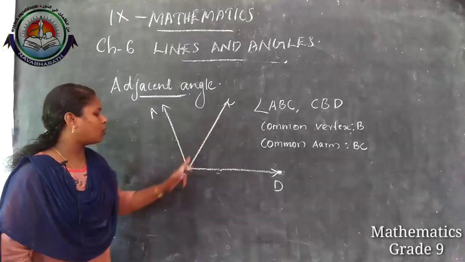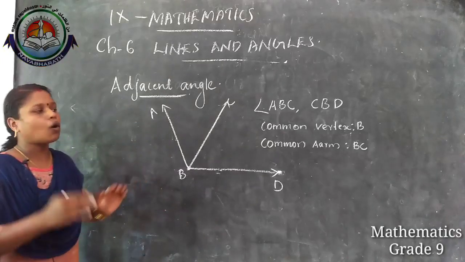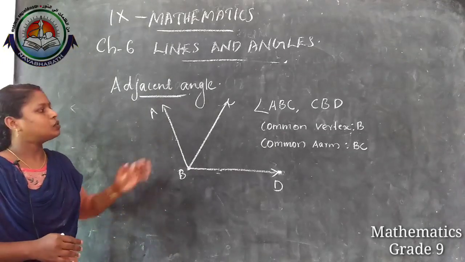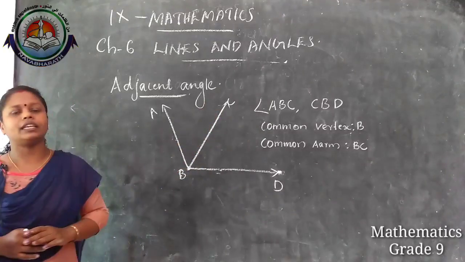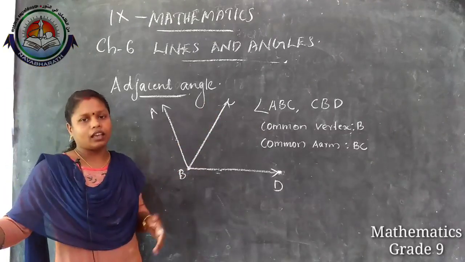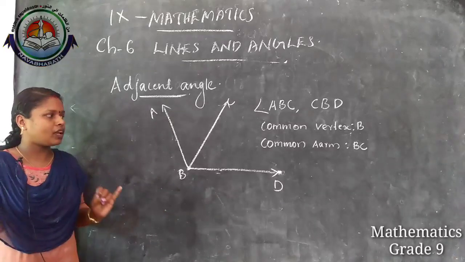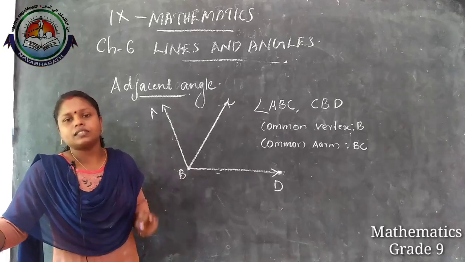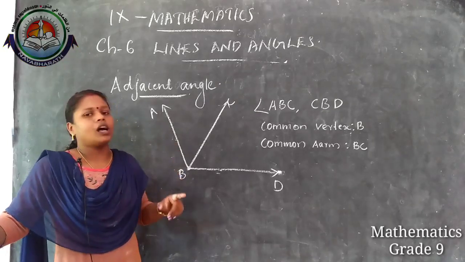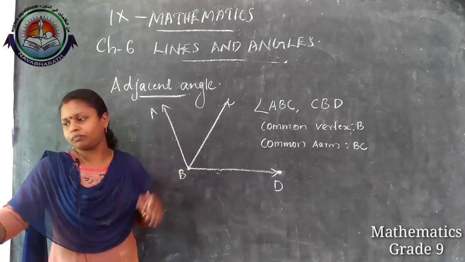Here BC is the common arm, and AB and BD are on different sides of the common arm. So we can say that ABC and CBD are adjacent angles. So adjacent angle means there will be a common arm and a common vertex, and the non-common arms are on the different side of the common arm.